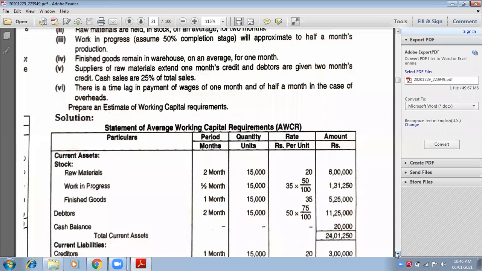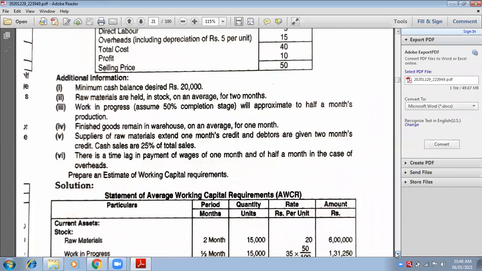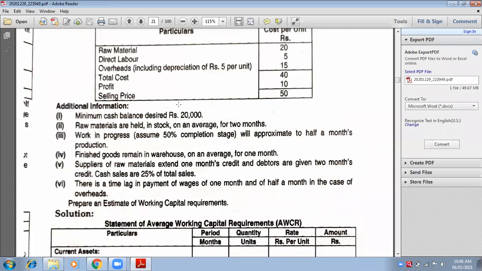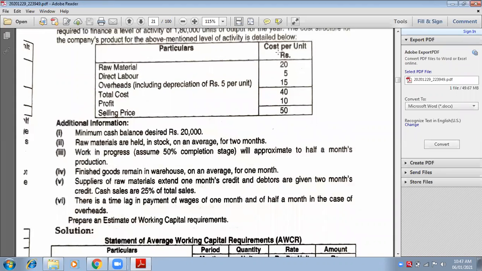Okay. Period is 2 months. So 15,000 into 2. Don't write 30,000. It is 15,000 into 2. Leave it as it is. Now what is the rate? Rate per unit is already given in the question, in the table. See, rate of raw material means cost per unit. This cost per unit of raw material is 20. Very good.